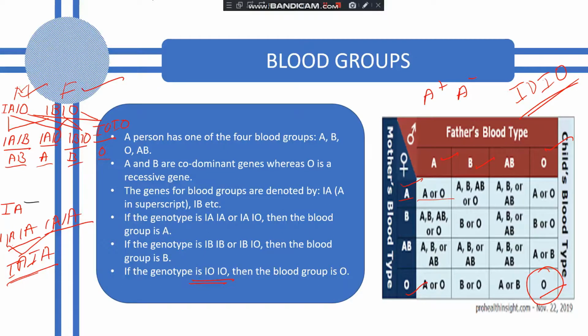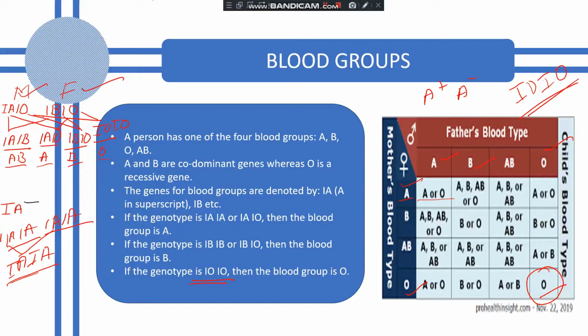Rhesus factor was first discovered or first observed in the rhesus monkey, and that's why the name has been given, rhesus factor, Rh factor. Okay, if Rh factor is present, then the blood group type is positive. If Rh factor is absent, then the blood group type is negative.